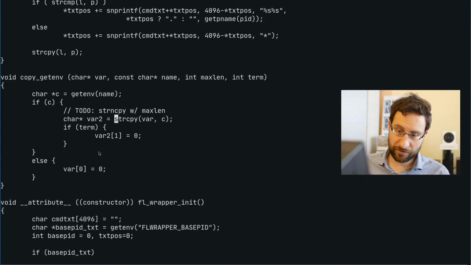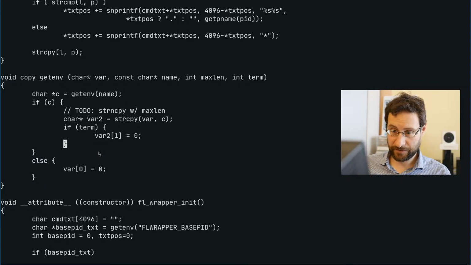It's probably not measurable, it's mostly, at this point, only micro over-optimization of stuff that you for sure can't measure. So does it make sense? If we got an environment variable, then freaking copy it. If we should terminate that, then var2 one further, because this is